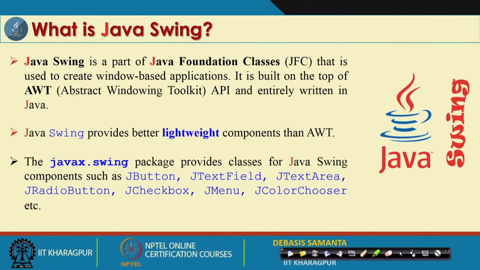So, Java Swing in fact provides better lightweight components than AWT. Lightweight means the programmer can do many things without knowing exactly how all those things are done. That means we do not have to bother about the implementation details, the idea is just that if this thing is available, use it and solve your problem.